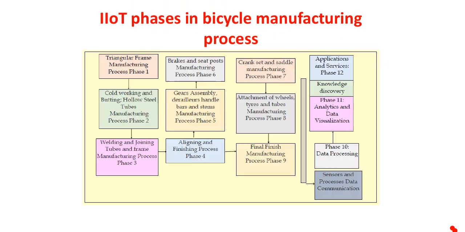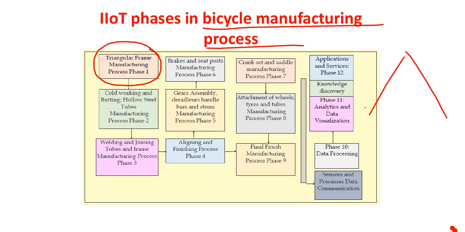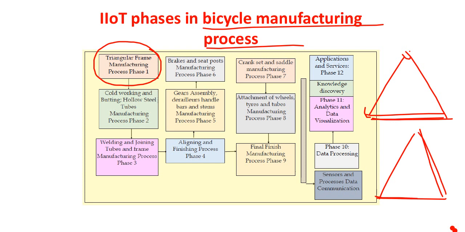So now you can quickly look at the different phases that take place. It can also be considered as one of the case studies here: IIoT phases in bicycle manufacturing process. So maybe there are certain customized things here which may not be generalized. Frame manufacturing process, how it should start with, which is the backbone of this. In fact, I have drawn the inverted one, something like this, the frame, okay?